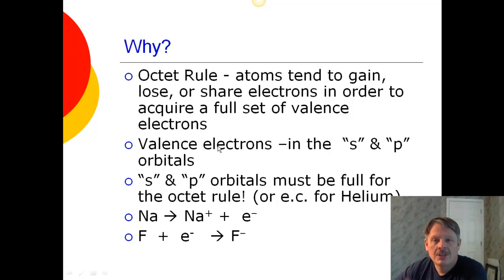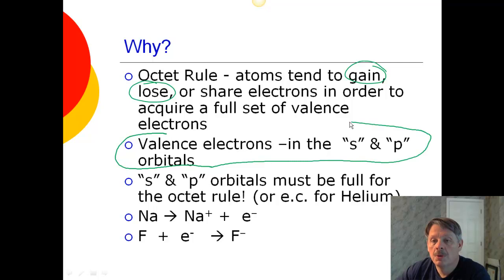All right, so why does this happen? Remember the octet rule. Atoms tend to gain, lose, or share electrons in order to obtain a full set of valence electrons. Now, what we're going to talk about today is gaining and losing with ionic compounds. What are we gaining and losing? We are gaining and losing the valence electrons, the ones that are in the s and p orbitals, the ones that are in the outermost shell.